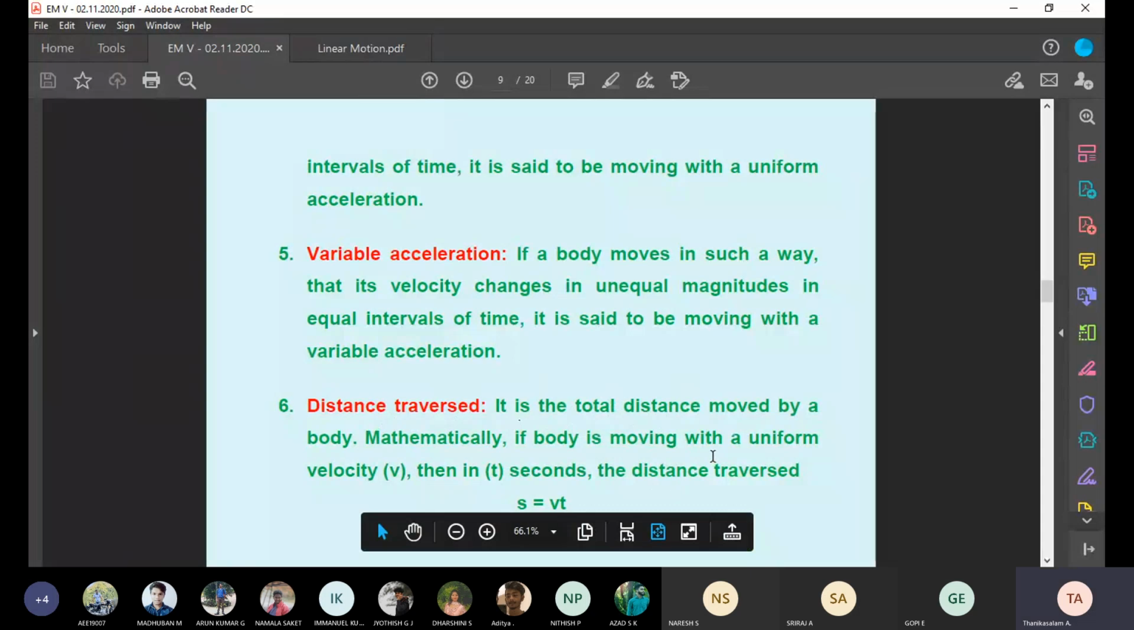So consider uniform motion, uniform velocity, the body is moving with uniform velocity. Therefore, this relation: S equal to V into T. S means distance or displacement, V is velocity, T is time. So if you want distance, you have to multiply velocity and time. Okay.